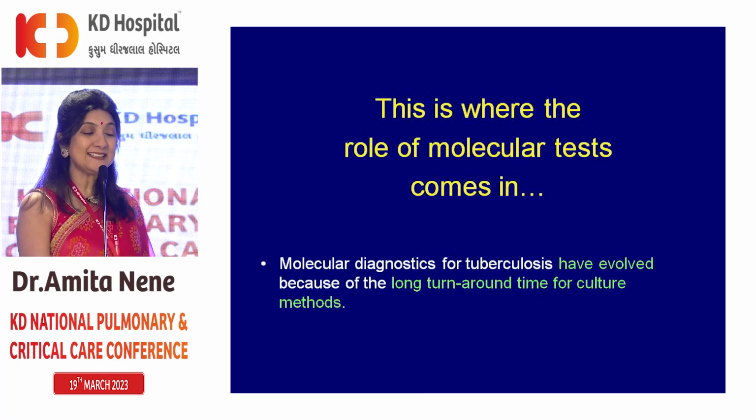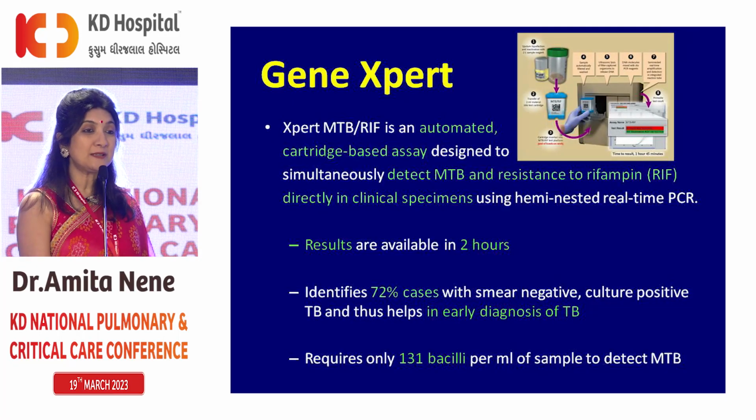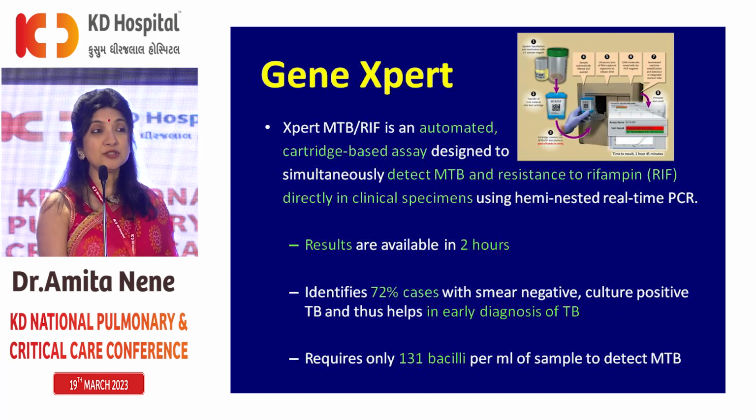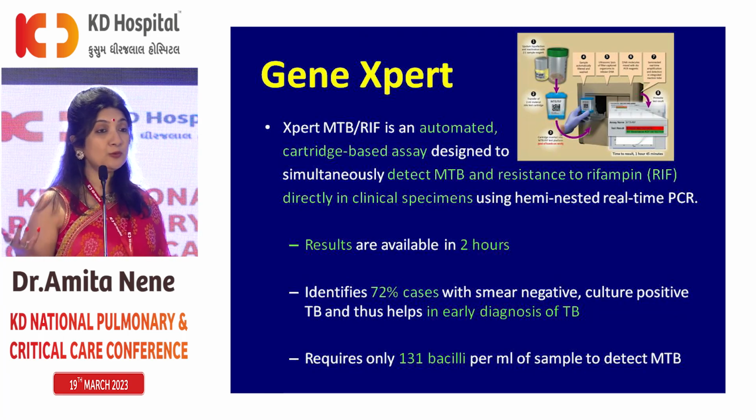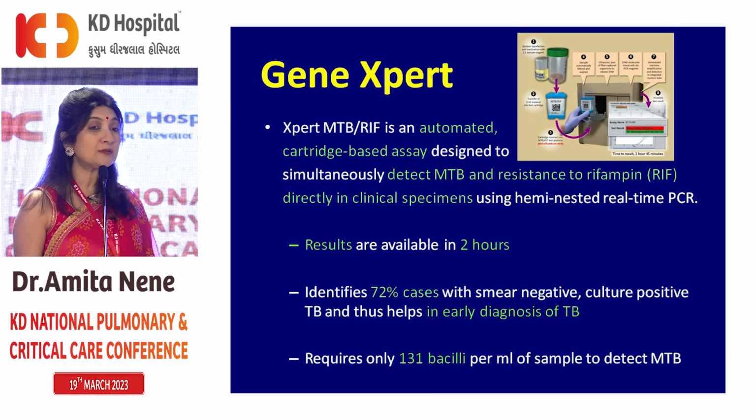And therefore, we require something faster to diagnose TB, and this is where the role of molecular tests has come in. And as each of y'all said, GeneXpert was something that we should have done. Most of y'all gave the correct answer. So we know that GeneXpert is an automated cartridge based assay, and within 2 hours it will tell you whether MTB is present or not, and it will also tell you about rifampicin resistance. So not only do you know if the patient has TB, you also know upfront about the ATT to start for the patient.